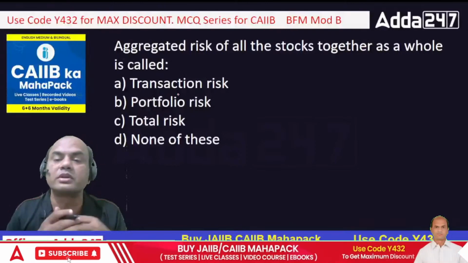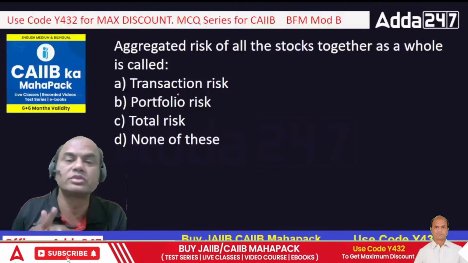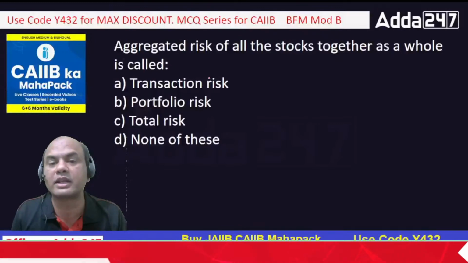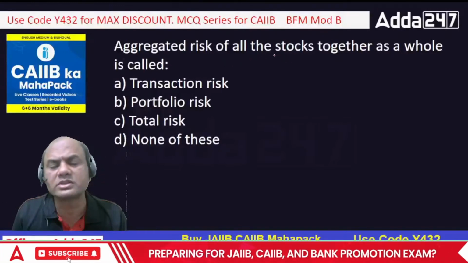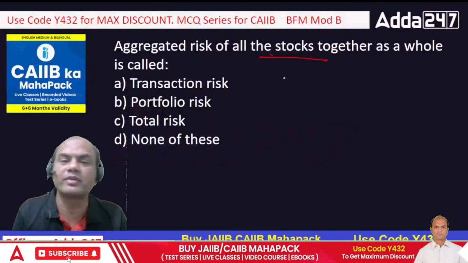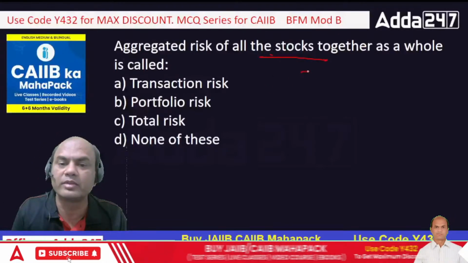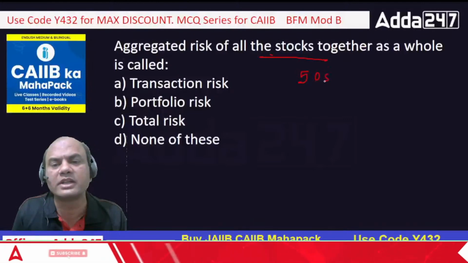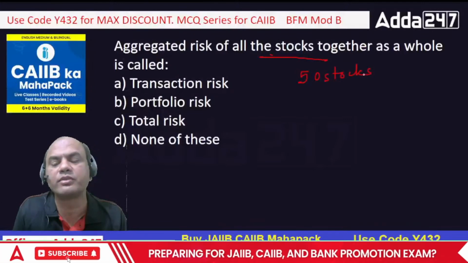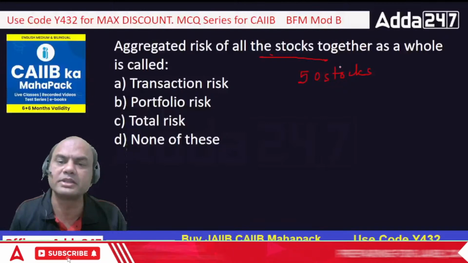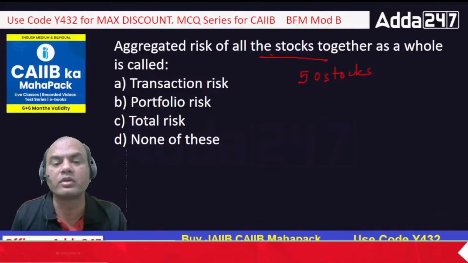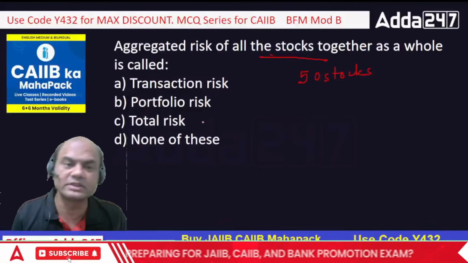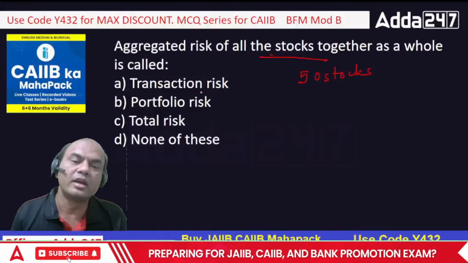Aggregated risk of stocks together as a whole is called as, so risk of all stocks together as a whole is known as, so aggregated risk of all stocks means what? Suppose I am having, let's say, 50 stocks, or why stocks, let's call them bonds also, 50 bonds of various governments or private companies. So together it will be known as what? Transaction, portfolio, total, or none of these. Which risk will it be called as?